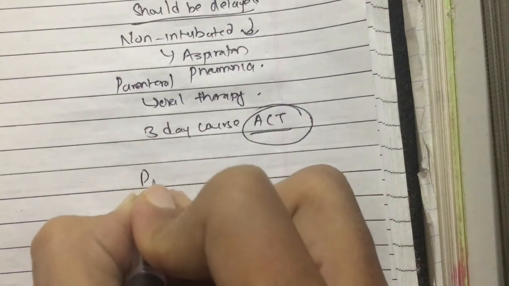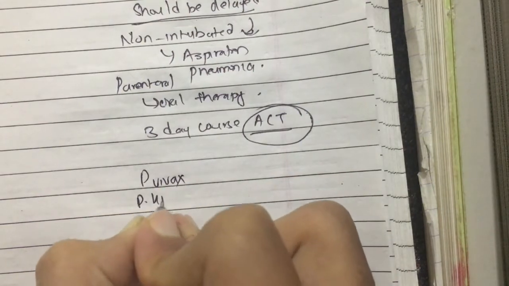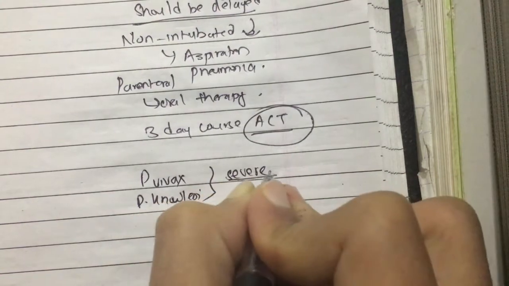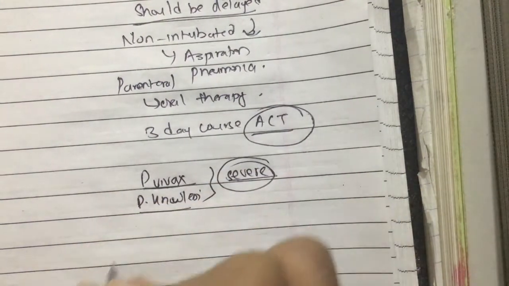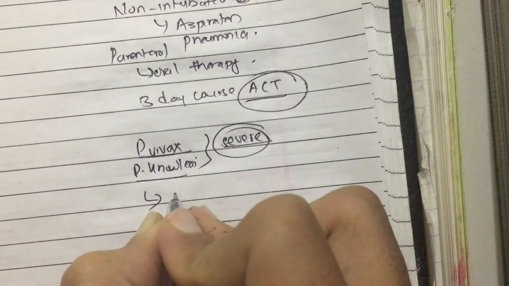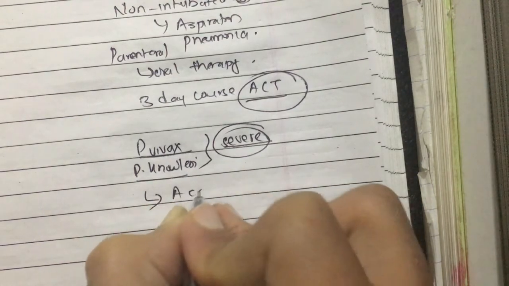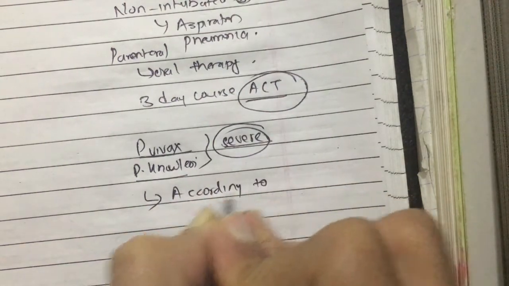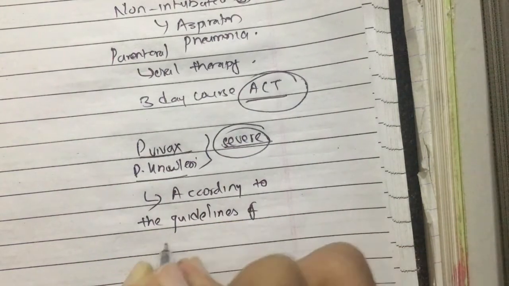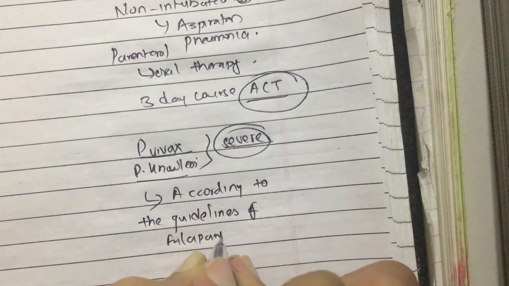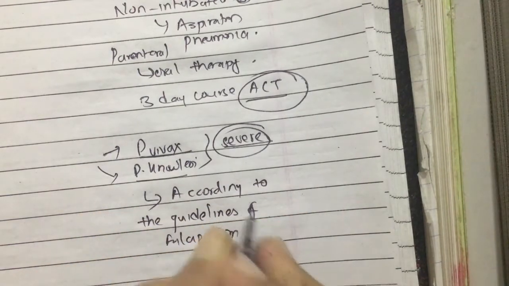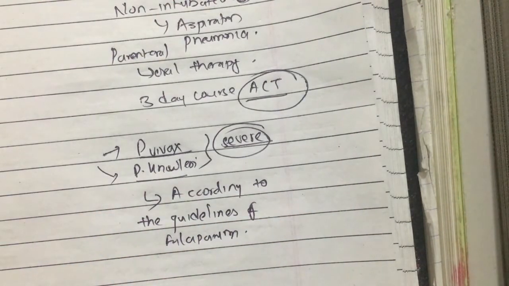We have already discussed that Plasmodium vivax and Plasmodium knowlesi can also cause severe disease, and the severe disease caused by both of these plasmodia should be managed according to the guidelines for falciparum. That means treatment for severe forms of vivax and knowlesi follows the same guideline as that of falciparum.